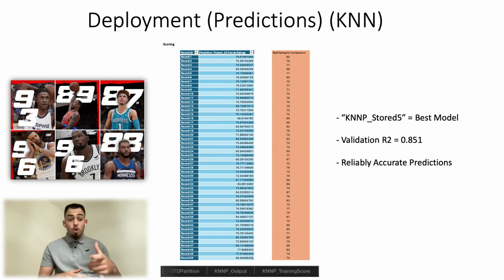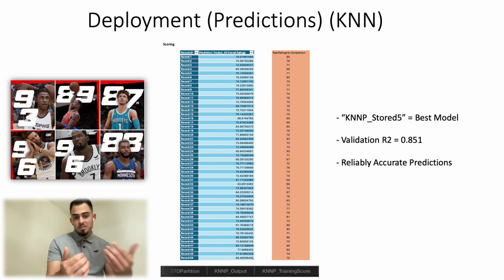Now, as we get into the deployment for KNN, I'm still super enthusiastic about the predictions because they were reliably accurate. However, we can begin to see some of that drop off, and that is to be expected given the lower validation R2. And you can see the algorithm sort of got a little overconfident with that 100% training, but the validation R2 nonetheless still produced a strong model, where we can see there's some 100% matches, not as much as the linear regression model produced. And there are some slight misses as well.